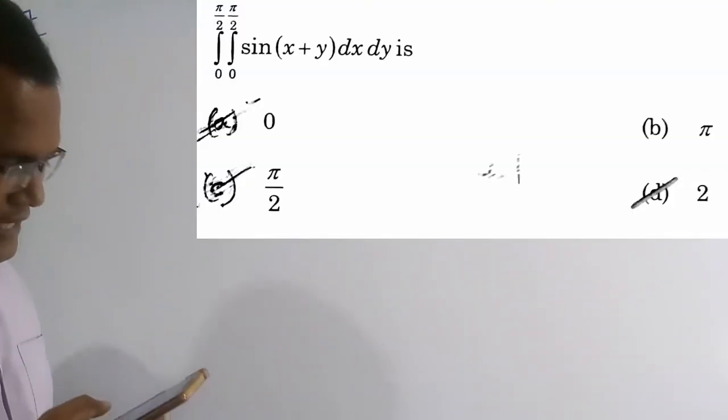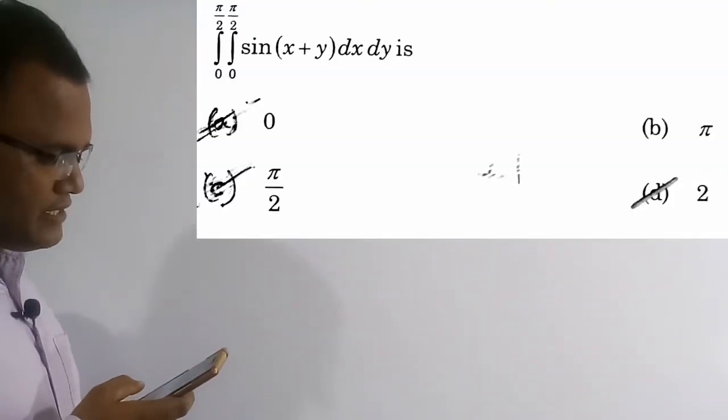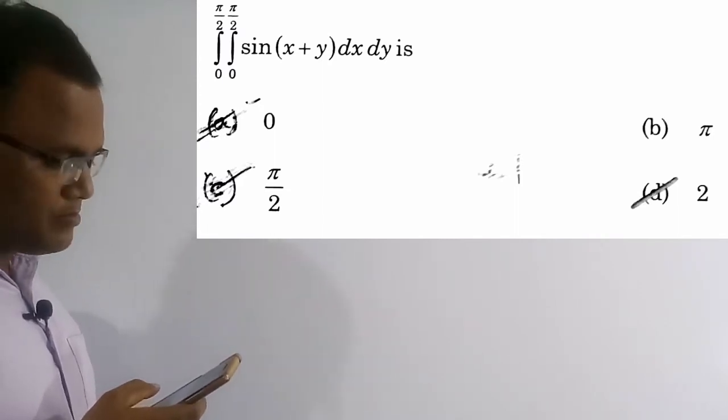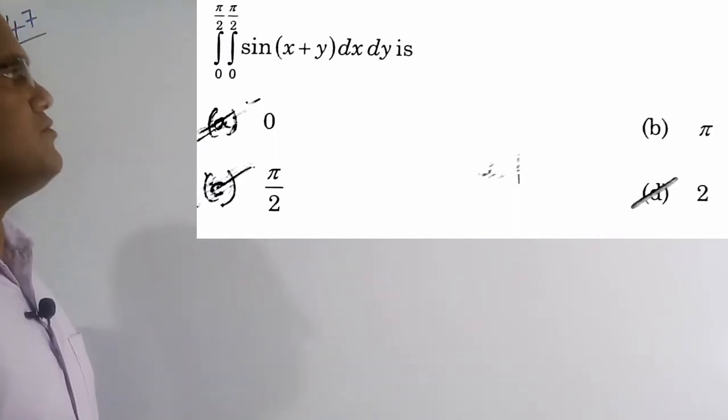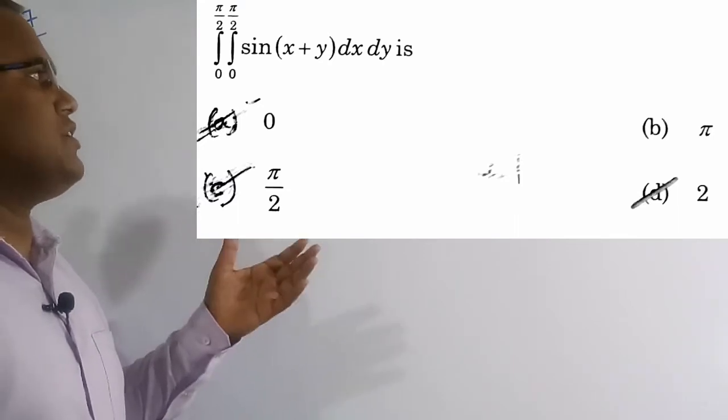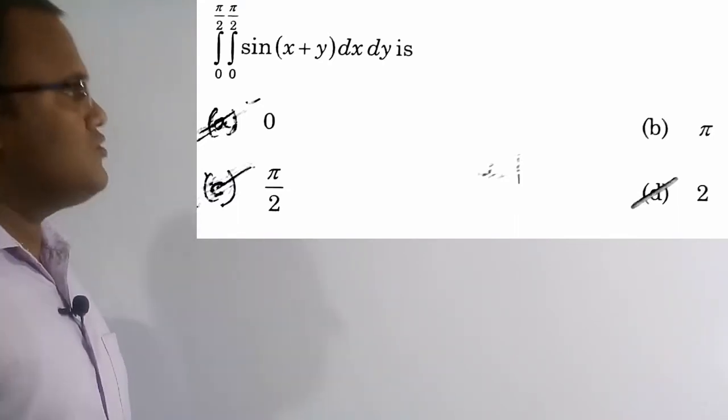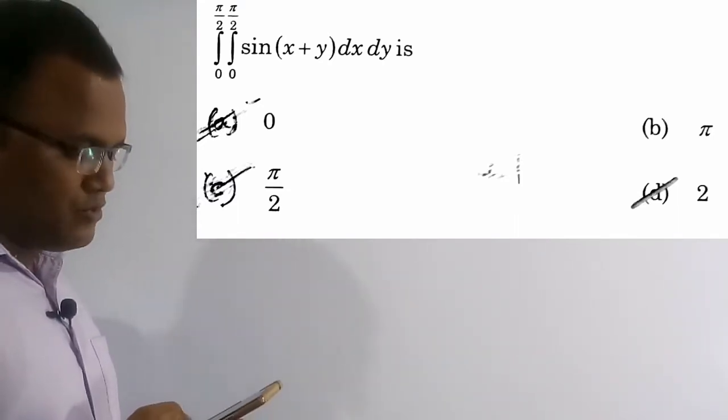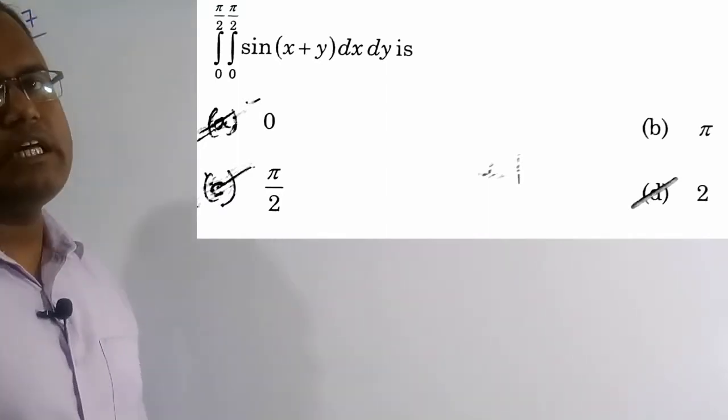Now we are going to solve the 47th question. See the question here: integration from 0 to pi by 2 and integration from 0 to pi by 2 of sin of x plus y dx dy is. So we have to find the double integration of sin of x plus y. Out of 4 options, option D is the correct solution of this question, which is 2.